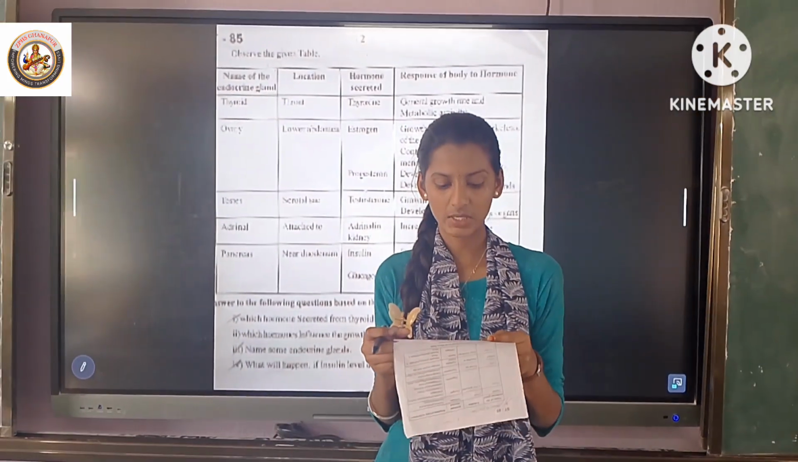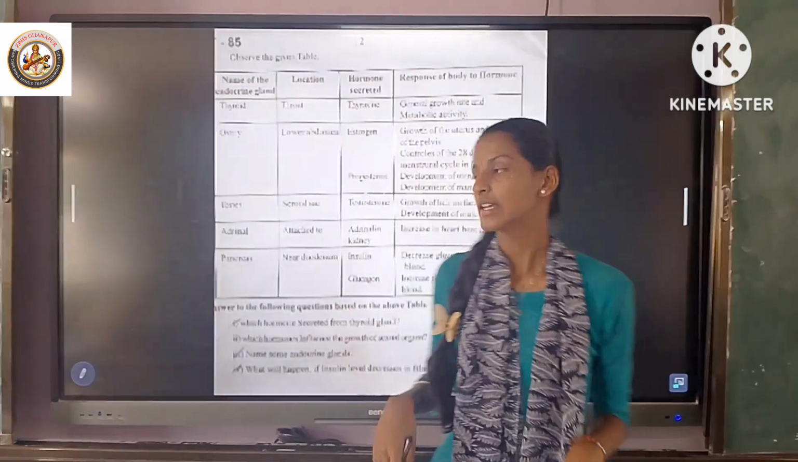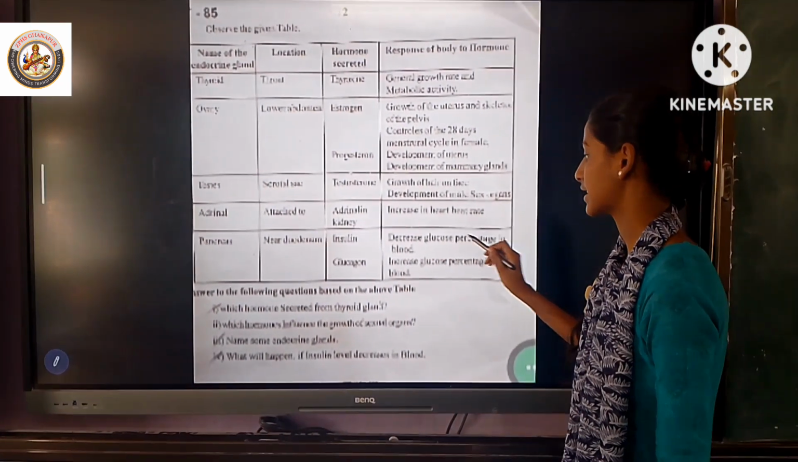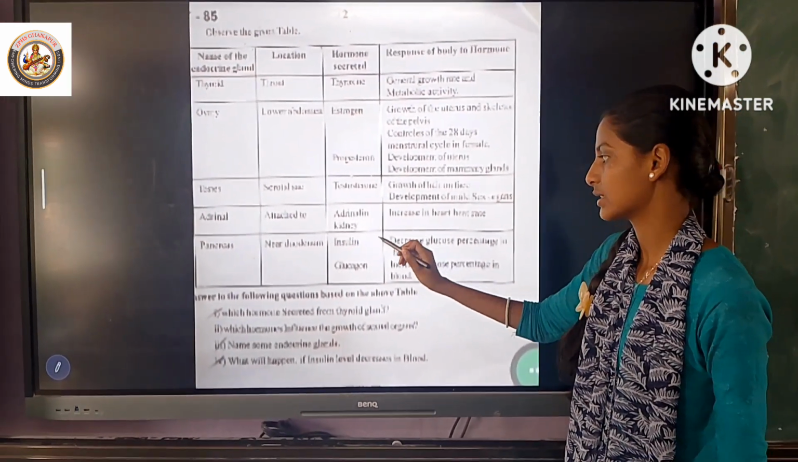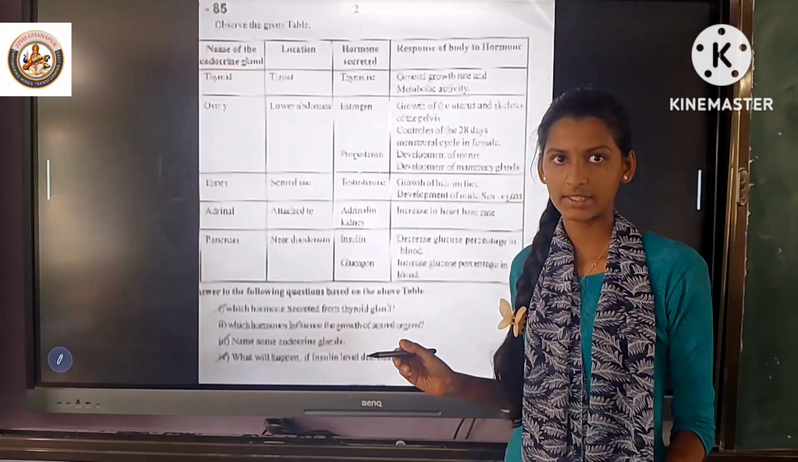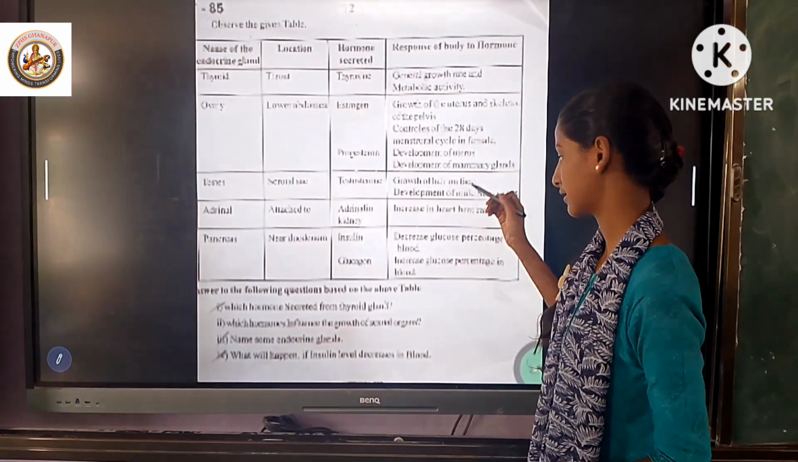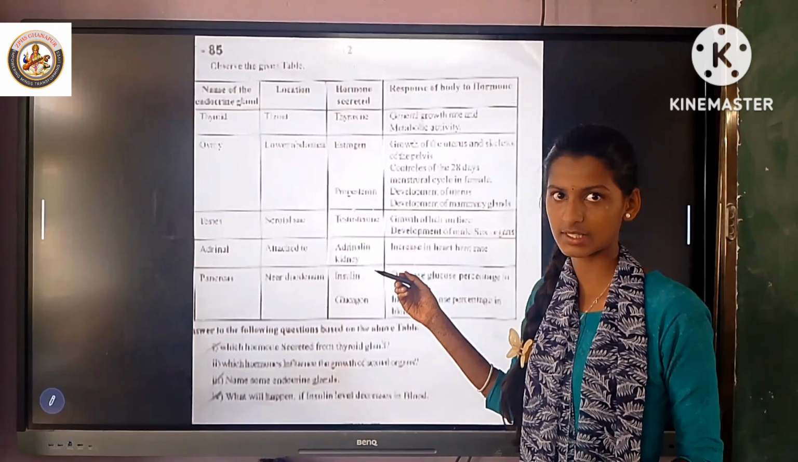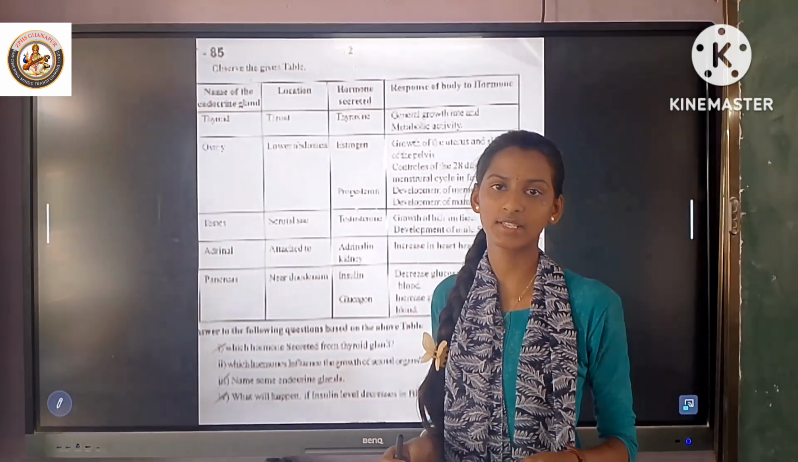What will happen if the insulin level decreases in blood? Insulin decreases glucose percentage in blood. If the insulin level decreases in blood, the glucose percentage increases. This condition is called diabetes mellitus.